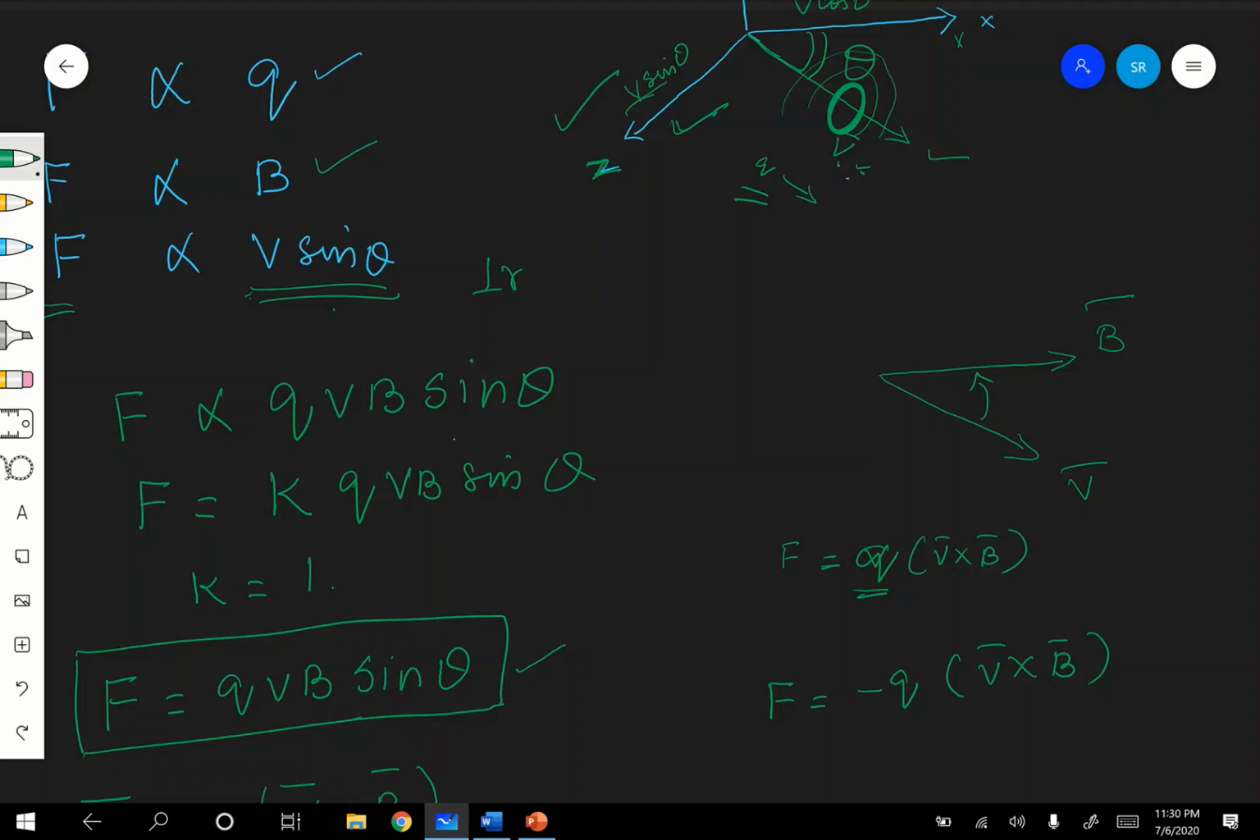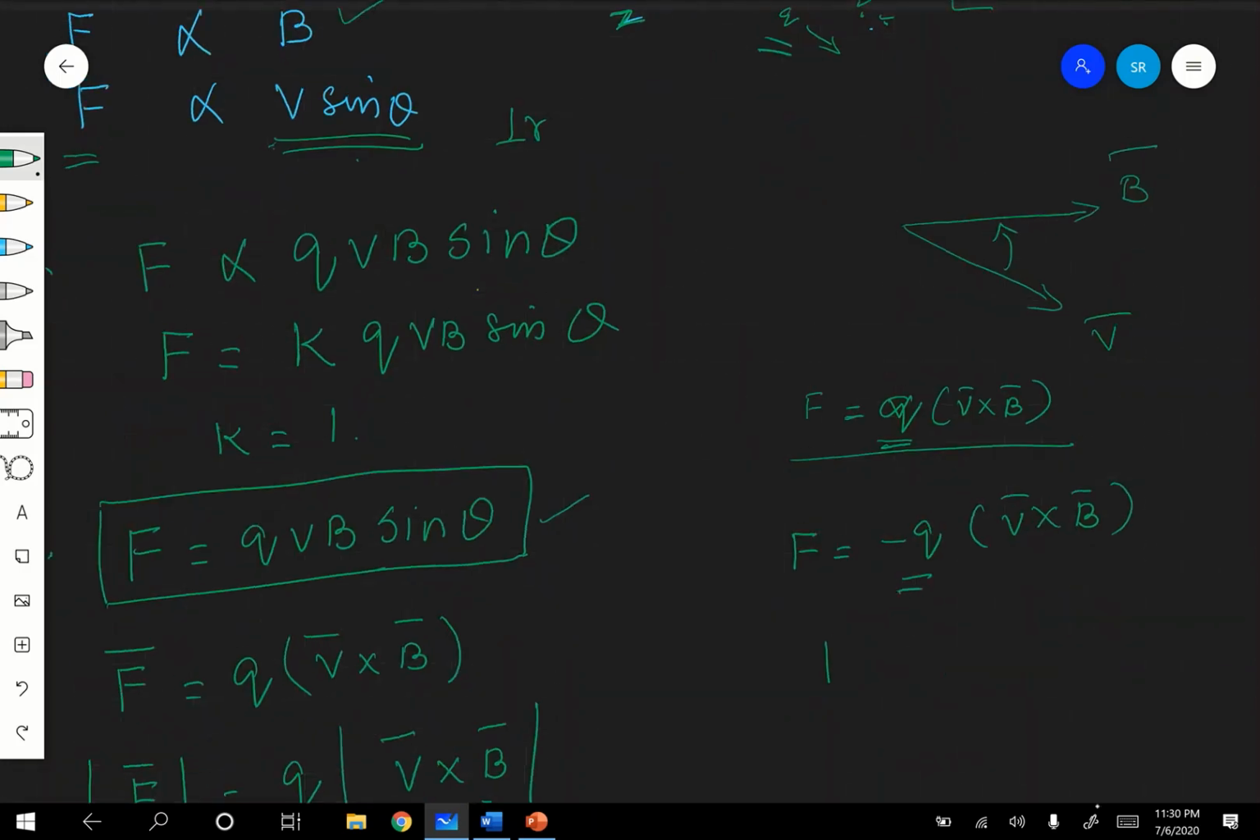If the moving charge is positive, then you can directly apply the right hand screw rule, the right hand rule, I L cross B. But here the charge is negative. Charge is negative means then you will be getting F equal to Q into B cross V. Why? Because minus V cross B is equal to B cross V.